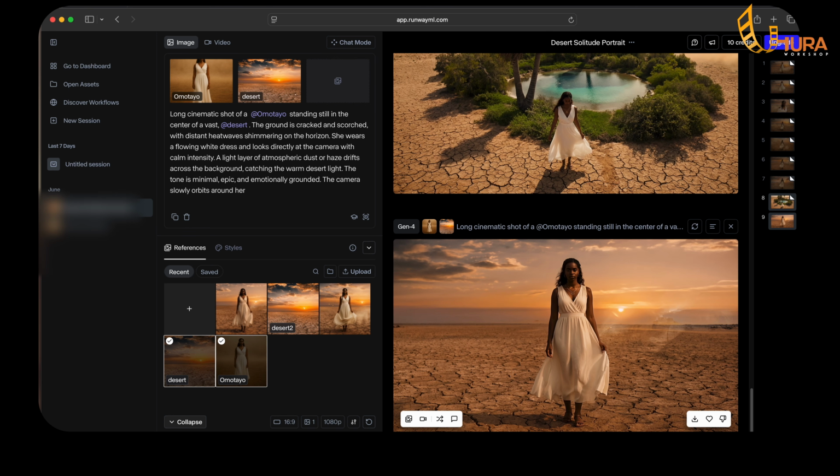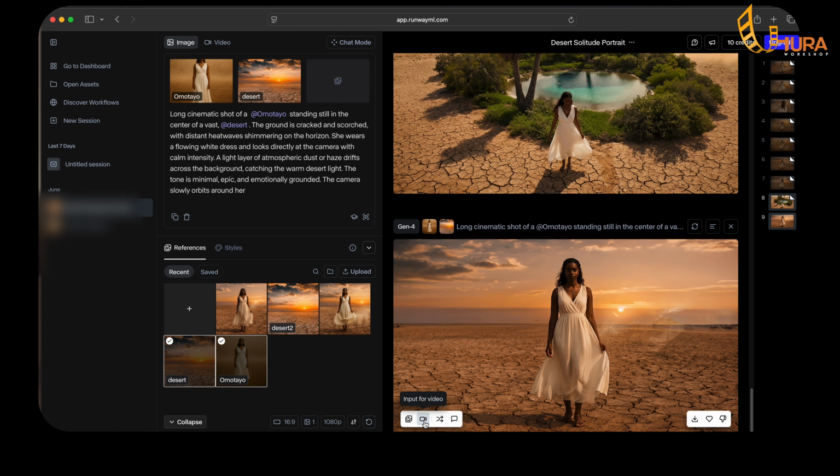So now we have this, right? So what next? Down here, you have some options. Now you can use this image as a reference if you want to. So if you click on reference, it automatically brings it here. But if you want to use it for a video, you click on input for video. So if I click on input for video, it will take me to this video tab. So it will automatically take this image and use it as a reference for my video.